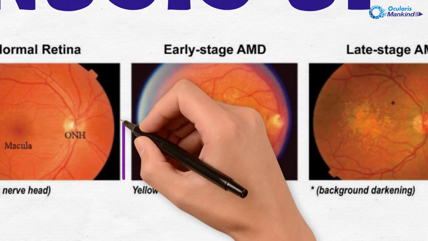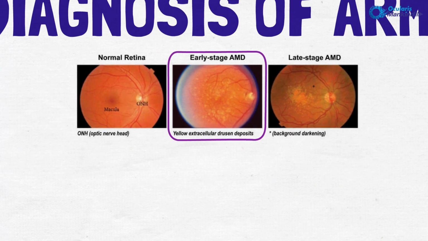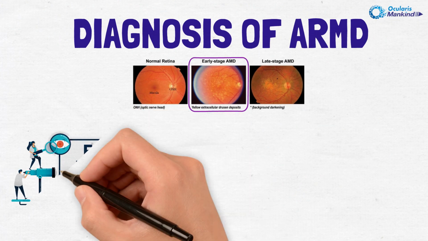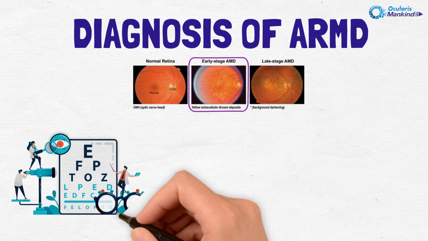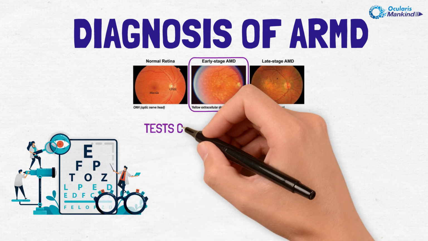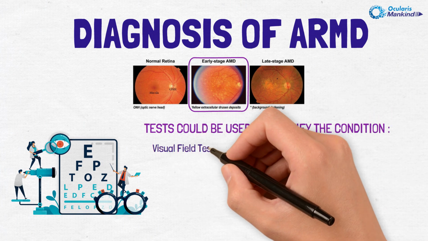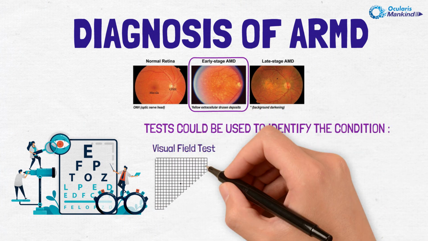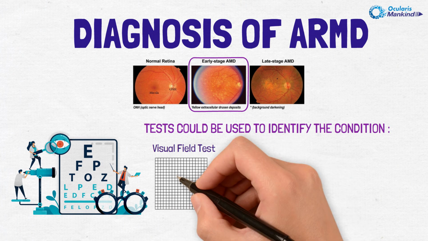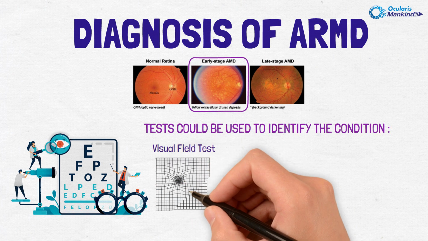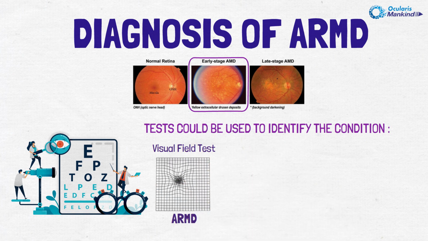Diagnosis of ARMD. AMD can rarely be identified in early stages. A routine eye exam after a certain age can spot age-related macular degeneration. The below tests could be used to identify the condition. Visual field test: patients are asked to identify patterns of lines on a grid that has straight lines with a large dot in the center. Patients seeing a lot of distortion may indicate ARMD.